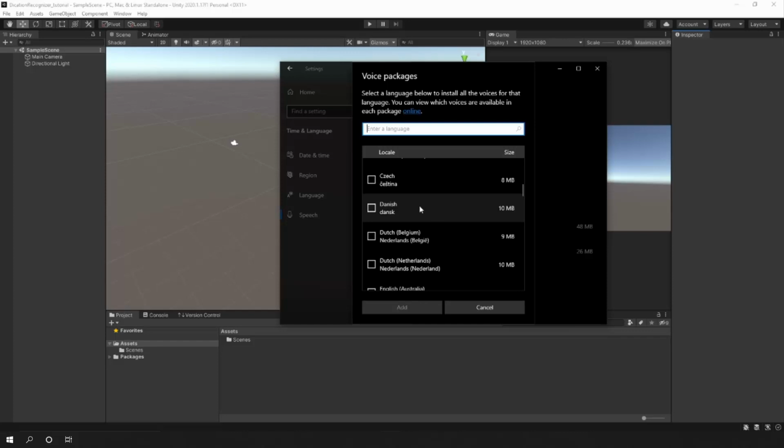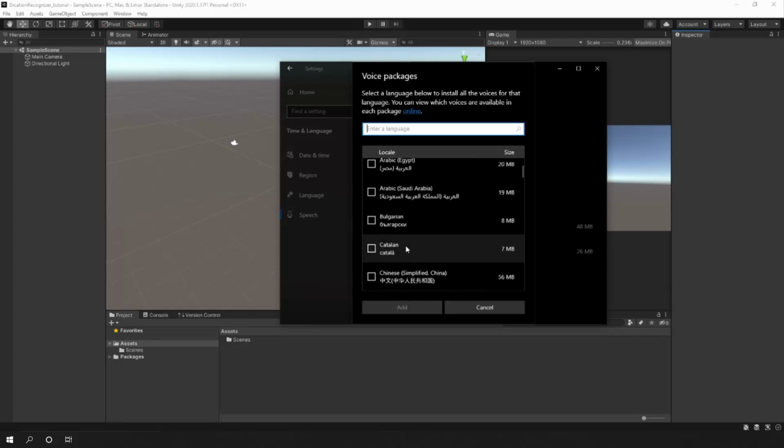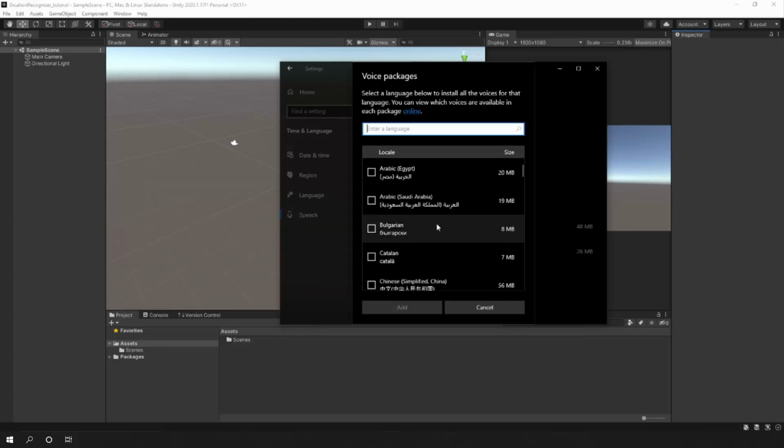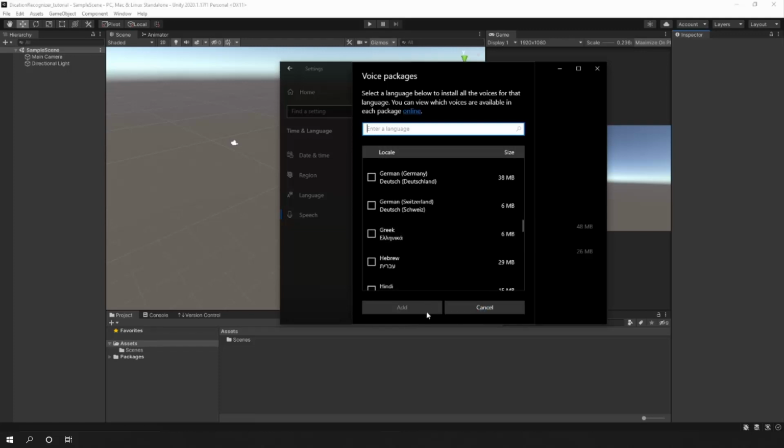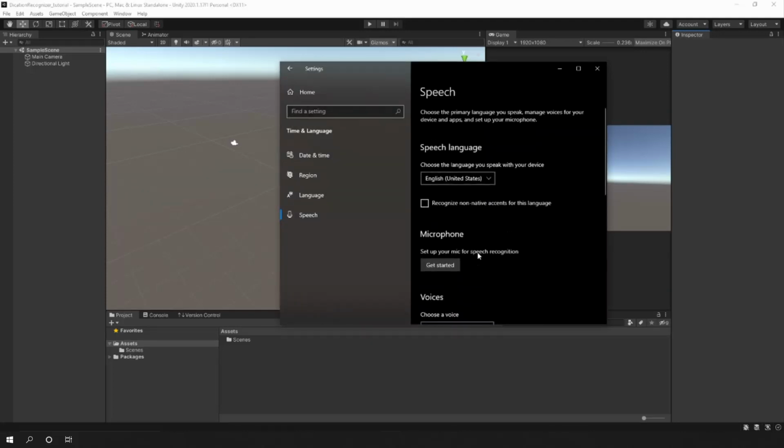For example, we have Chinese, we have Arabic. So there are various options that you can work with. But remember to select the voice package and click add. And once you add it, remember to select it here. For now, I'm going to work with English. But once we do our small script, I can show you how this affects the speech recognizer inside of Unity. But for now, I'm going to leave it in English. Okay, so we are all set. I'm going to close this window.